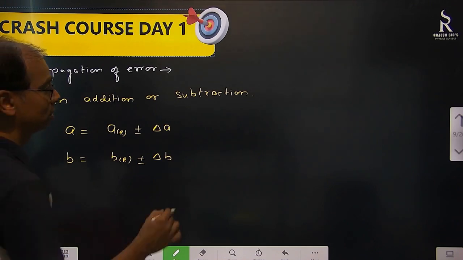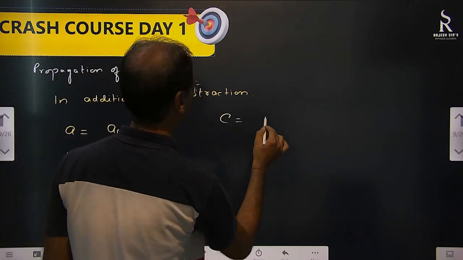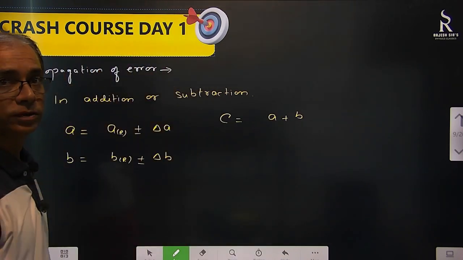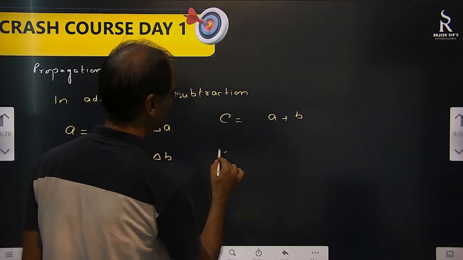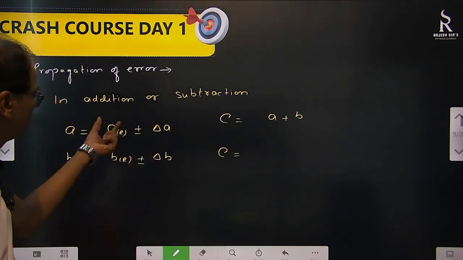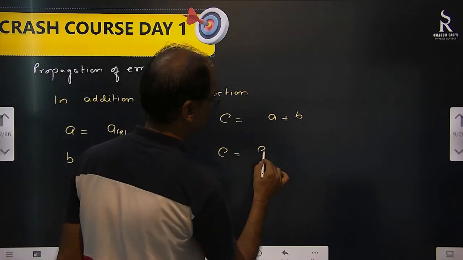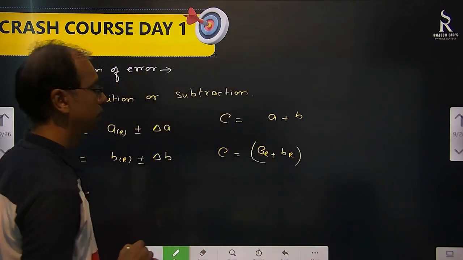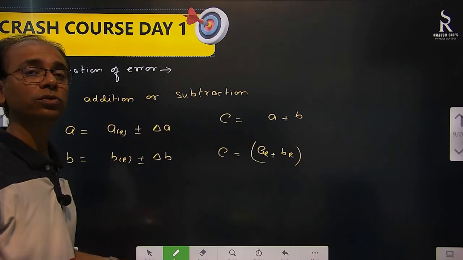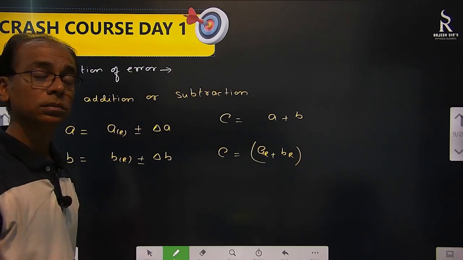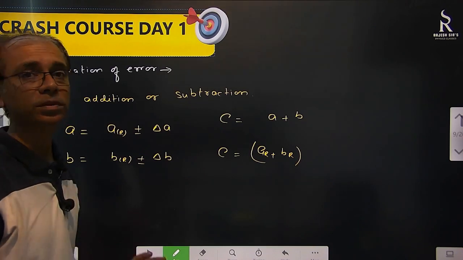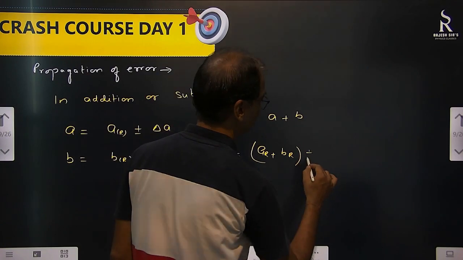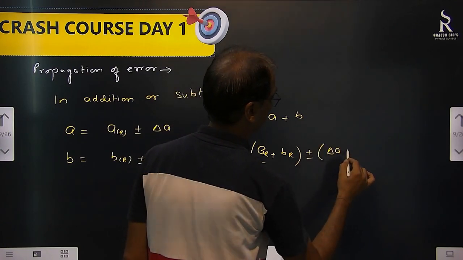This is the addition: C equals A plus B. So we have to write what will be the final value of C. First I have to add A plus B. So real values we will add as they are. Then what about the errors? Errors also will be added. Errors are never subtracted. But anyhow, here it is addition only. So I have to add it: plus minus delta A plus delta B.